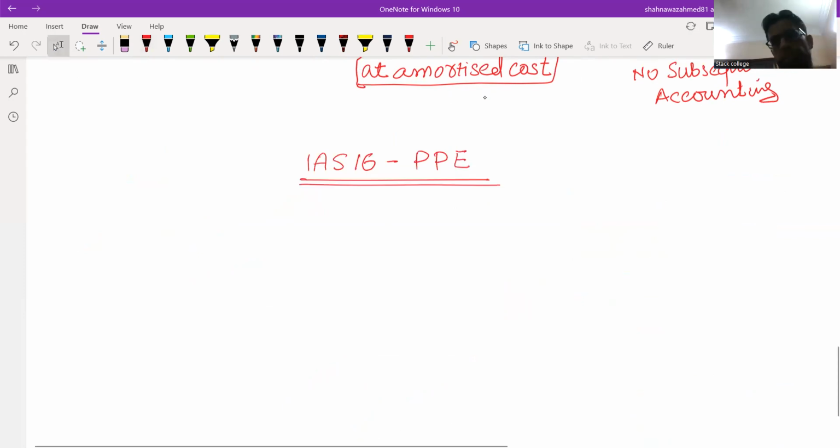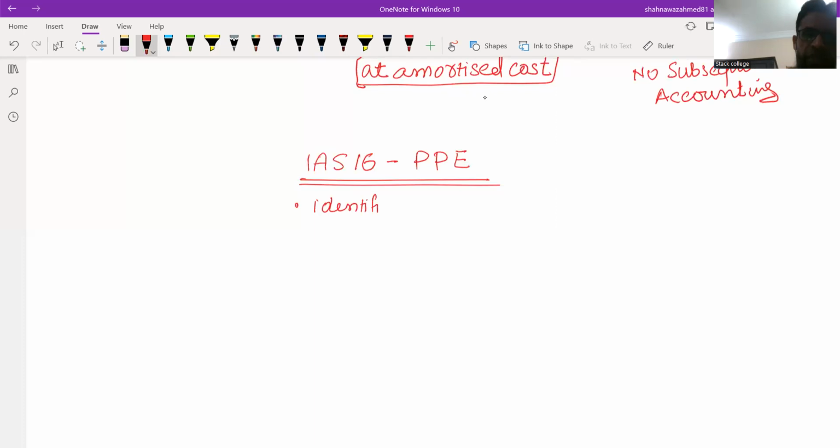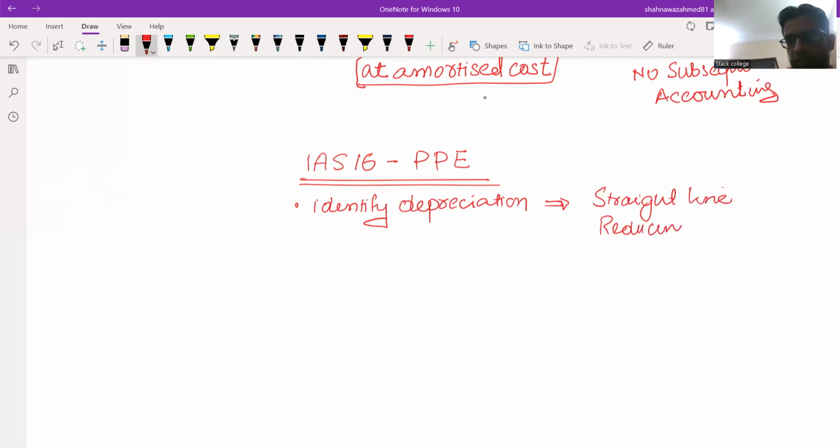Typical adjustments normally given to you in the exam: identify depreciation, calculate depreciation for the year, which is very easy, not a difficult thing. Depreciation is either given in terms of a straight line method or will be given as reducing balance.